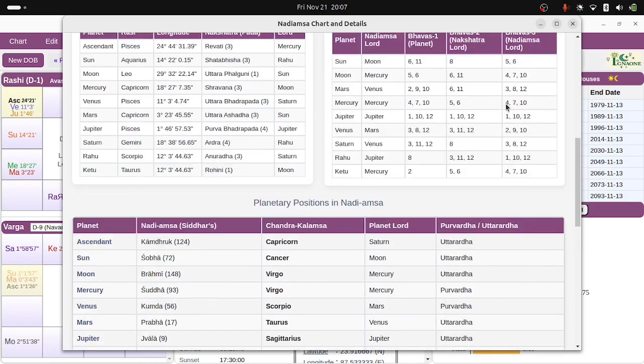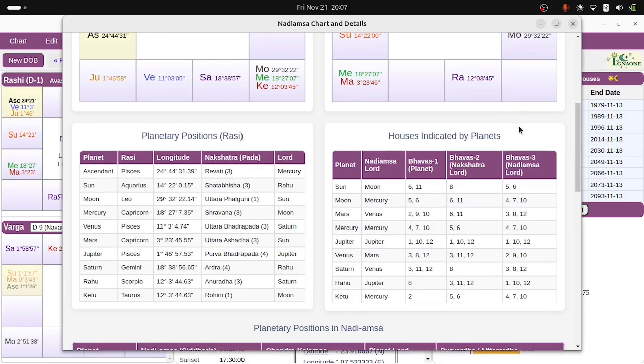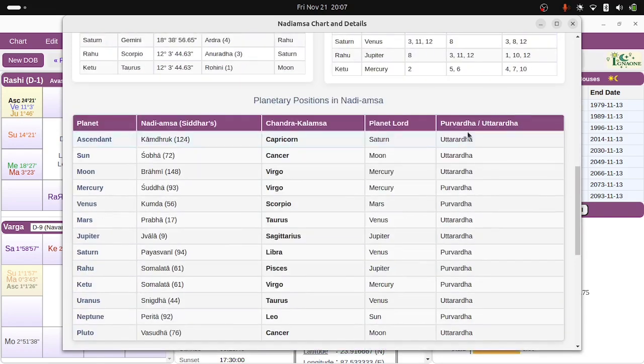So if it is equal division, like what happens in the daytime births, if you divide 30 degrees by 150, you get 12 minutes of angular distance. It's not a time, it's a minute. Okay, the distance. Then in this case, the first 6 minutes and next 6 minutes together make Purvard and Uttarard.